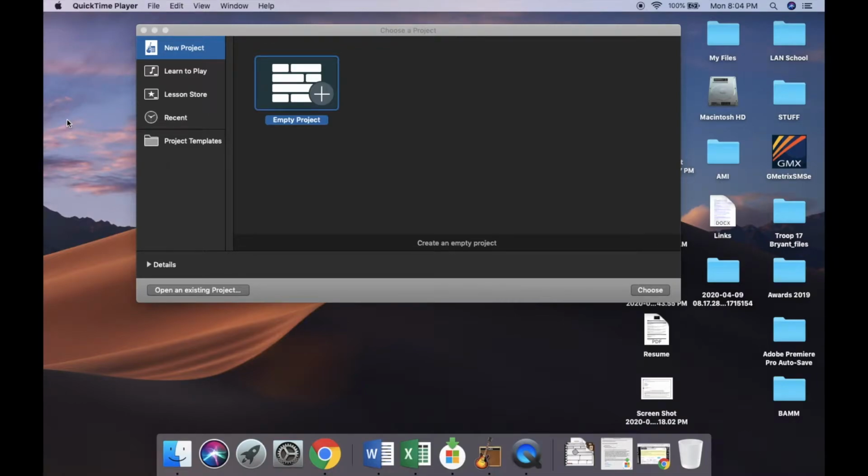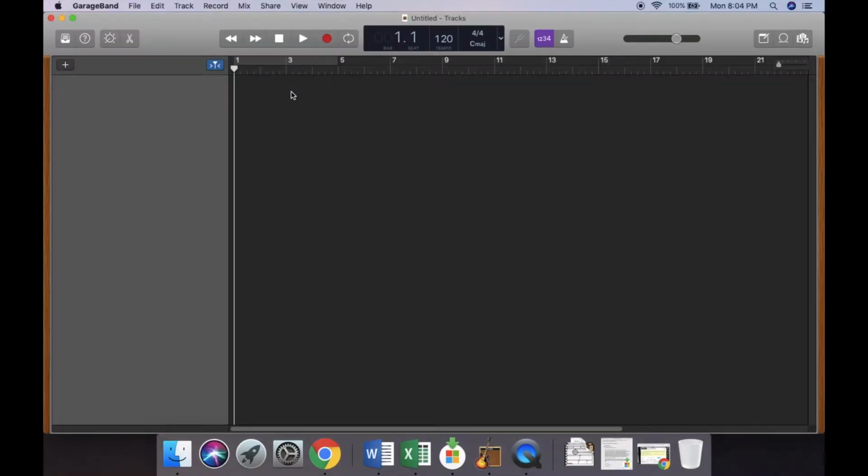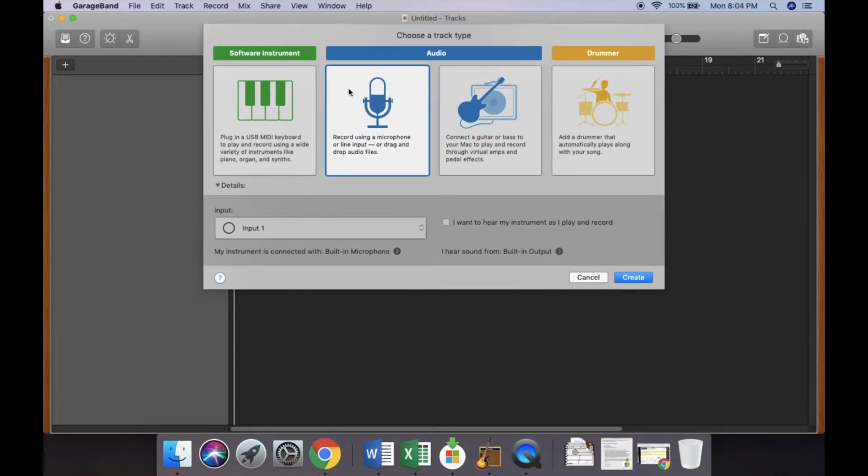For this tutorial, we're going to look at how to use GarageBand and how to do your audio recording for your Foley art. To begin with, I've opened GarageBand and I'm going to start with an empty project. I want to choose this microphone recording to be able to record my audio. Currently I'm at input 1, which is my built-in microphone.